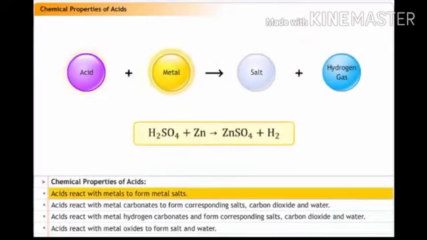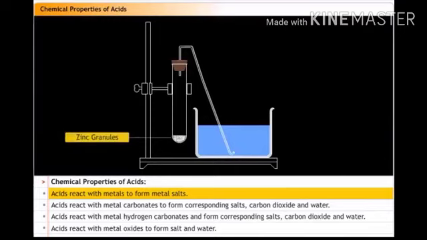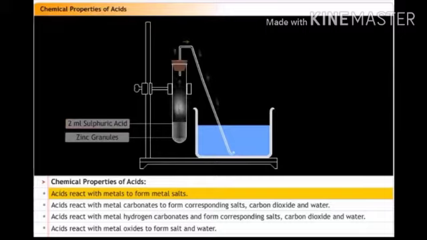When an acid reacts with a metal, then a salt and hydrogen gas are formed. Now let's do an experiment to prove this. For this, take a few pieces of zinc granules in a boiling tube and add 5 ml of dilute sulfuric acid to it. And we will find that the formation of gas bubbles on the surface of zinc granules takes place. Pass the gas being formed through the soap solution taken in a trough.